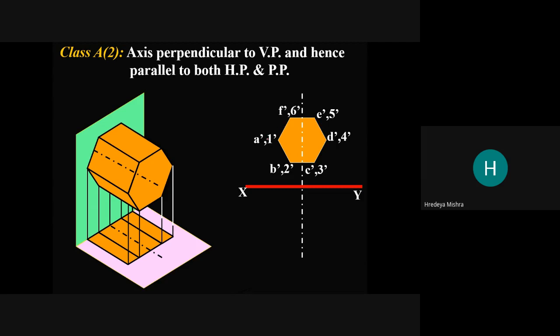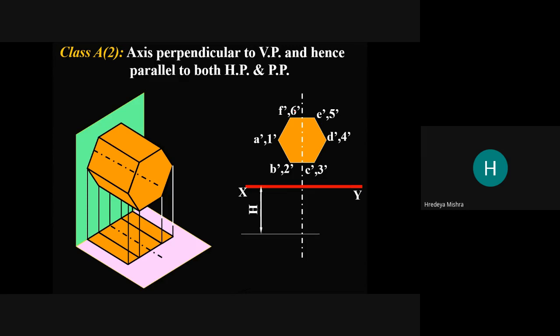Now see, the base is here, the base is like this: A, B, C, D, E, F and 1, 2, 3, 4, 5, 6. So like this, A dash, 1 dash, B dash, 2 dash, C dash, 3 dash, D dash, 4 dash, E dash, 5 dash, F dash, 6 dash.